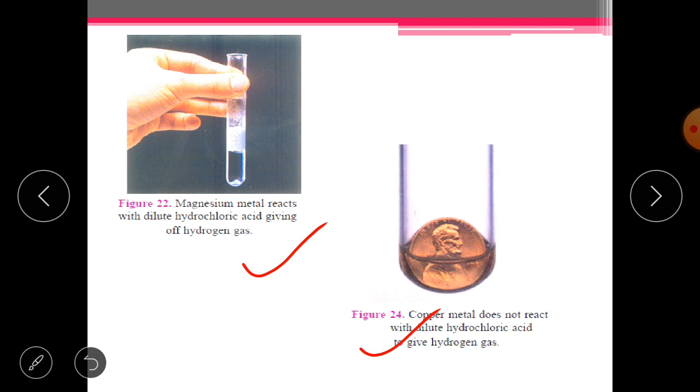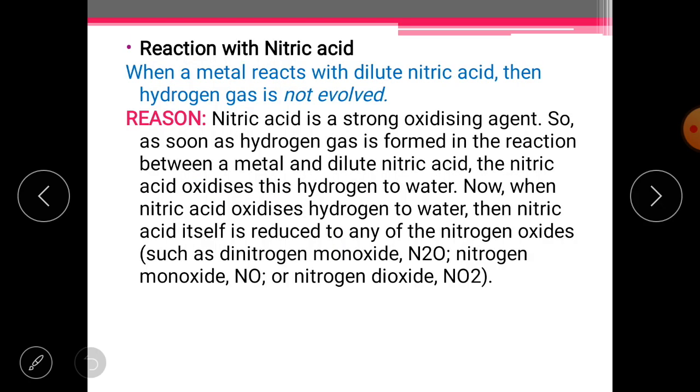Now there is an exceptional behavior, and this exceptional behavior is with the reaction of nitric acid. Whenever a metal reacts with nitric acid, the production of hydrogen gas does not occur. You can see here it has been written: when a metal reacts with dilute nitric acid, hydrogen gas is not evolved. Why is it so?